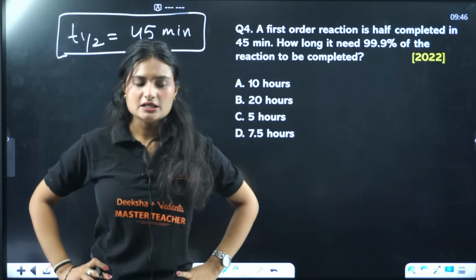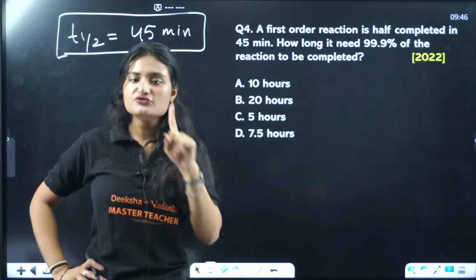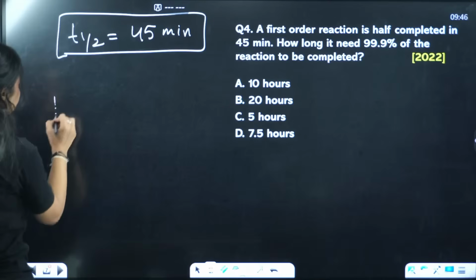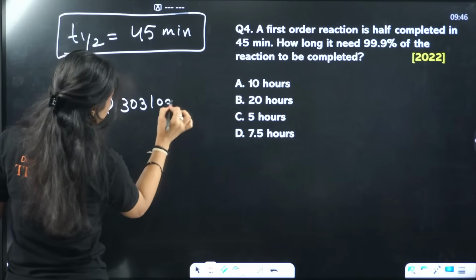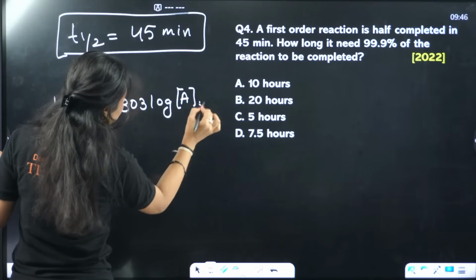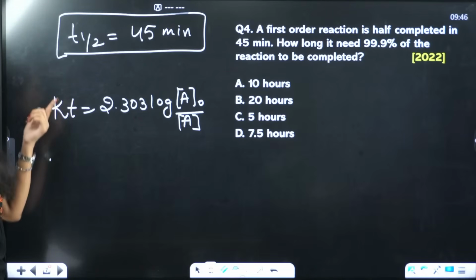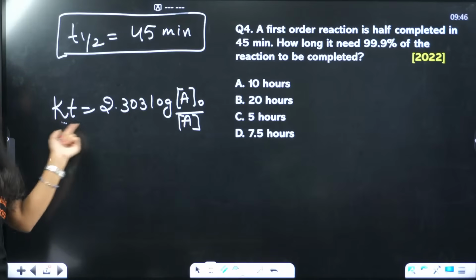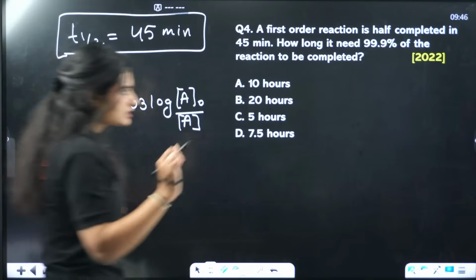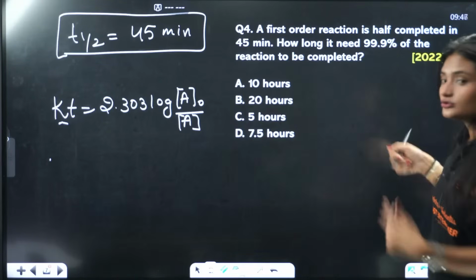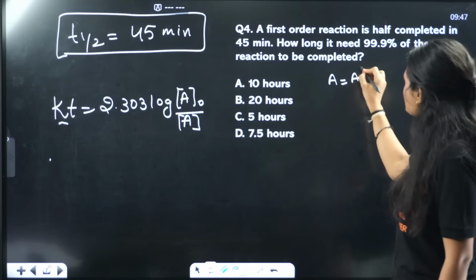99.9% is completed. Okay, so we know how to determine the rate constant for a first order reaction. What is that formula? I believe it is like this. This is the expression, right? 1 by T, 2.303 by anything. K you want to know, you send the T here. Sometimes even I don't remember all the formulas. So I remember one formula. For first order, the equation is like this.